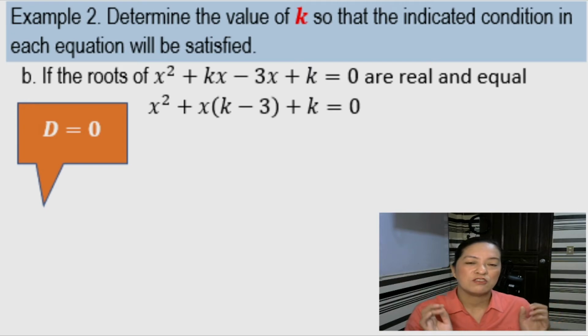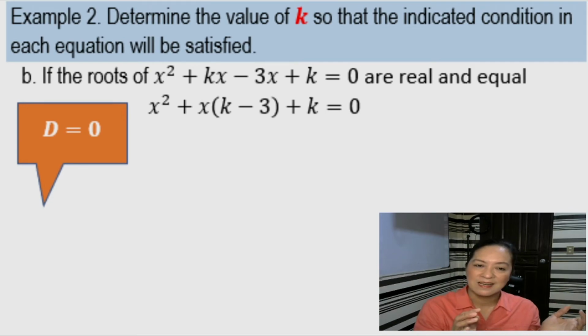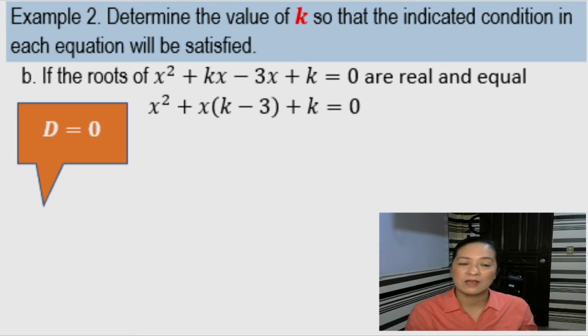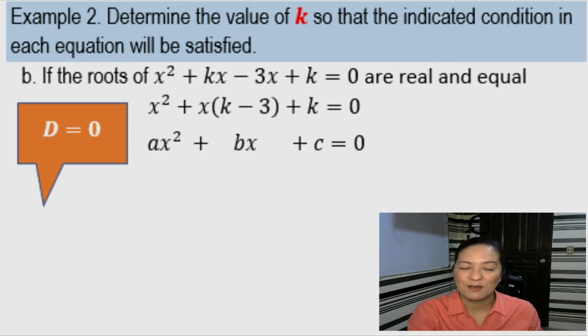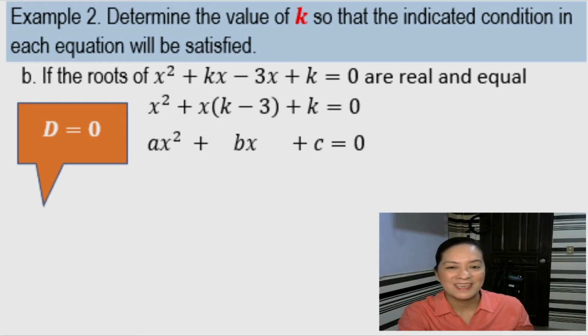Because meron siyang common factor. So, grouping them together will give you a common factor of x. Right? Kaya yan naging x squared plus x quantity k minus 3 plus k equals 0. So this time, that's already in the form of ax squared plus bx plus c equals 0.